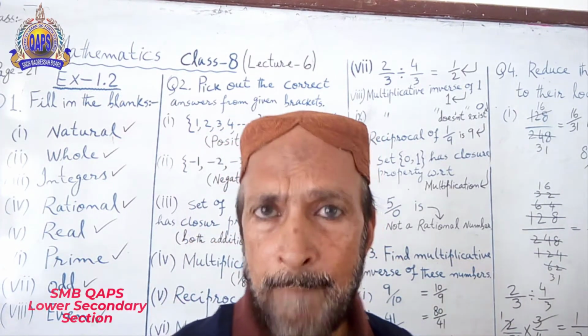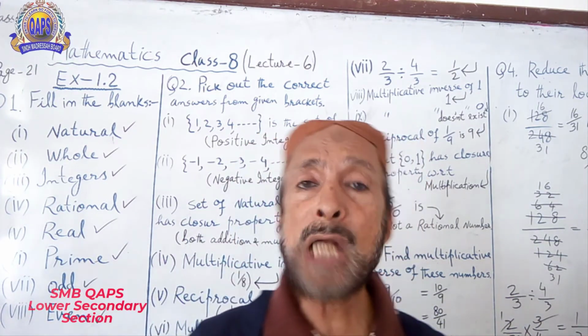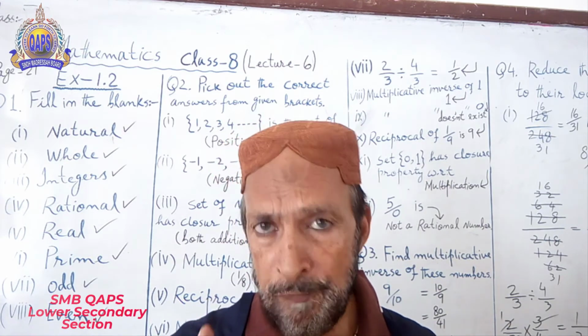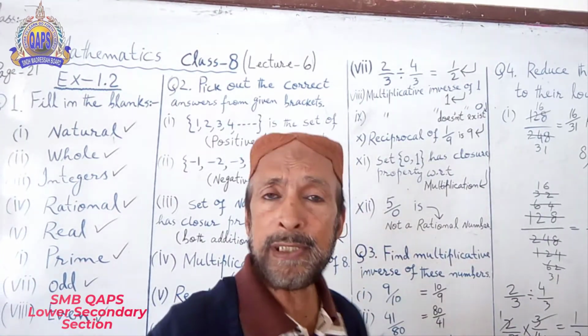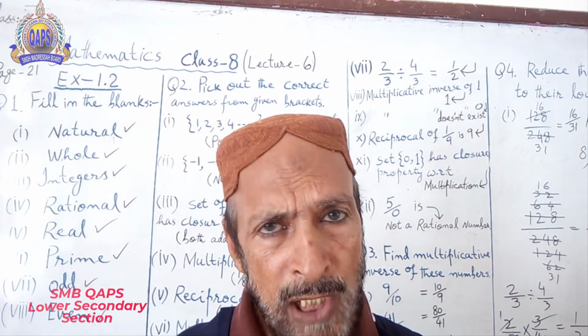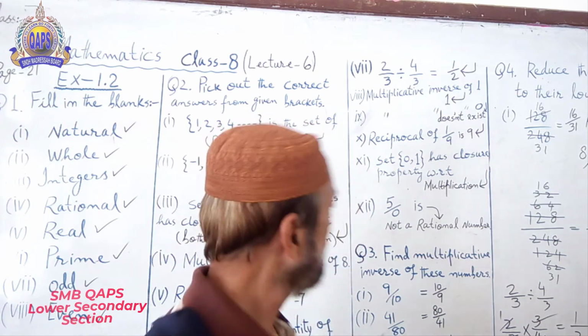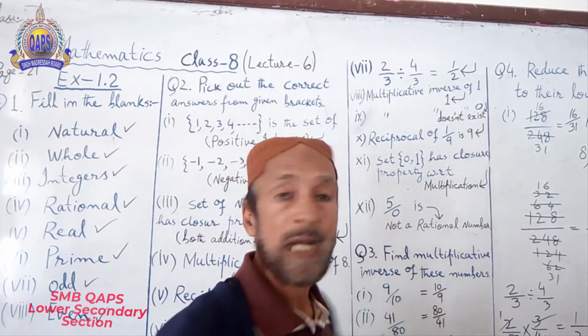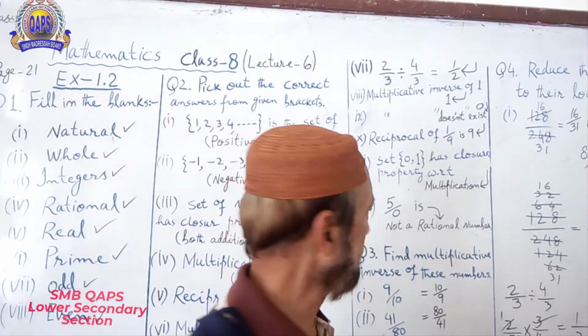Understand what I'm saying? It should not be 0. If 0 is over here, it's not a rational number. That's why 5 upon 0 is not a rational number.